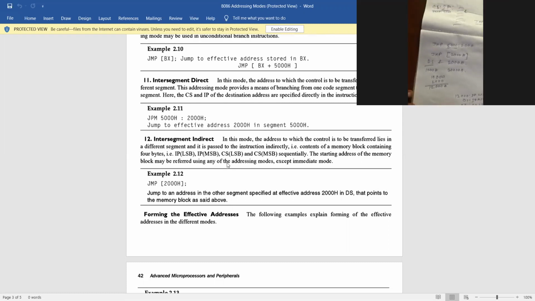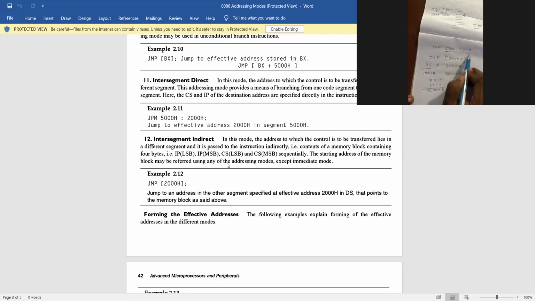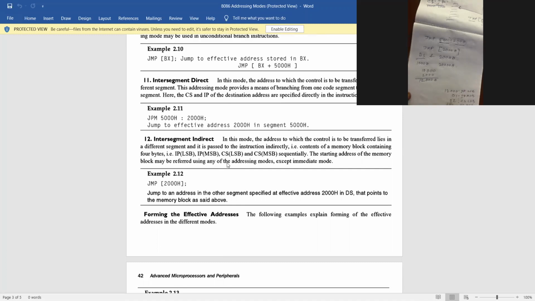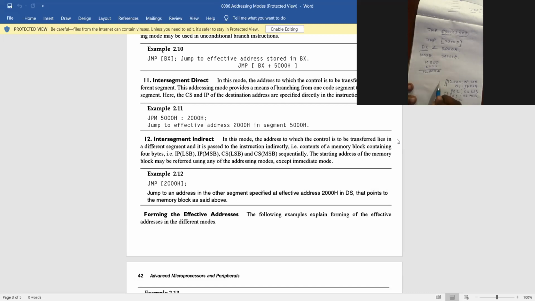What does it mean? Sir, you need like 5000 colon 2000H, am I right? Yes, sir. In these two, which one is the higher byte and which one is the lower, with respect to 5000? 5000 is the higher and 2000 is the lower. So think of these two as the higher and these two as the lower. That's why this is CS and this is IP.